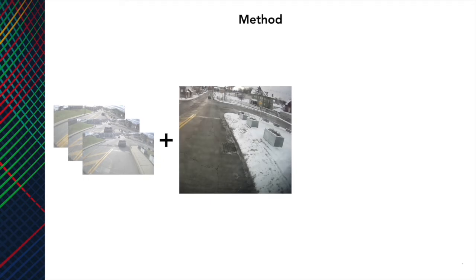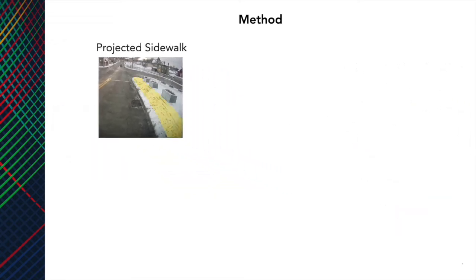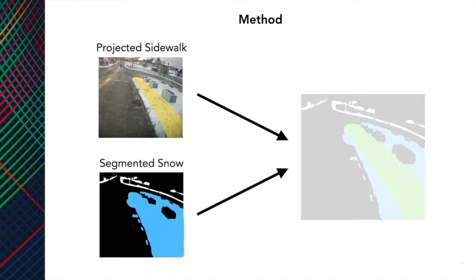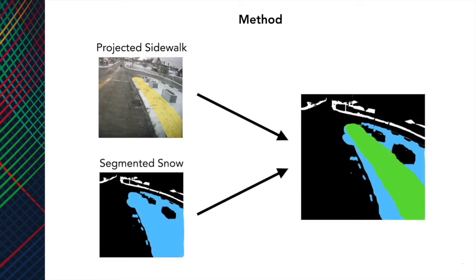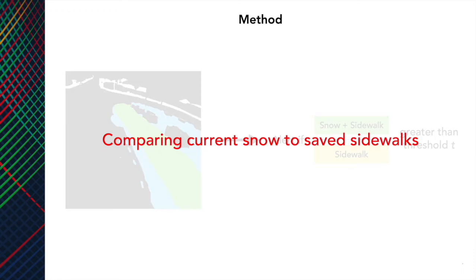Then, on a future snowy run, we use the GPS information that comes with the images to identify the images that belong to that stretch. Since GPS is not very precise, we further localize an image by rerunning COLMAP with the image added. Using the generated camera extrinsics for that image, we project the saved sidewalk points into the image and compare the percent of the sidewalk that is covered by the snow in the image to an alert threshold. If the coverage is greater than the threshold, we generate an alert. These steps compare the snow coverage to the expected sidewalk locations by using the saved 3D model.